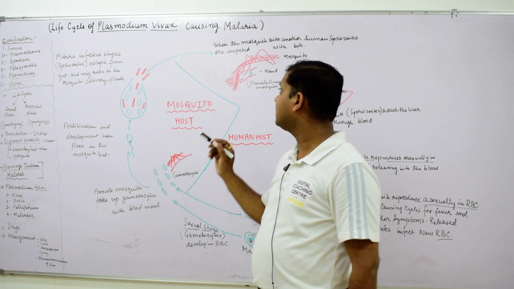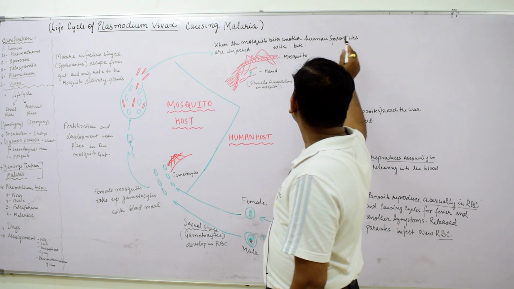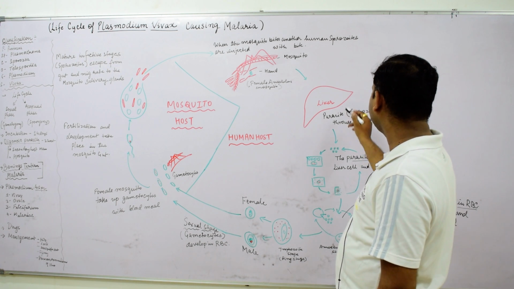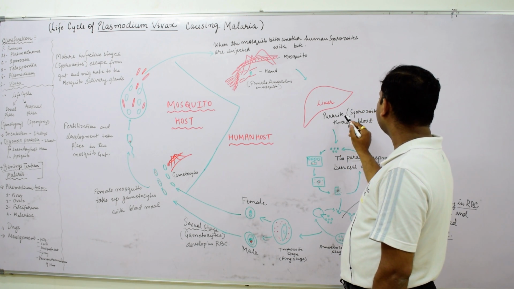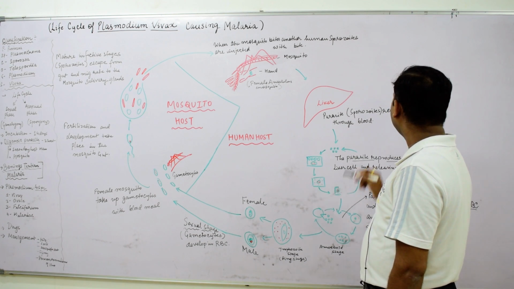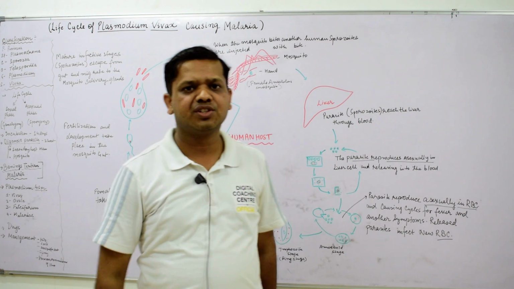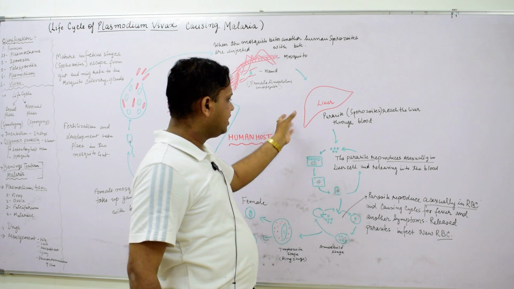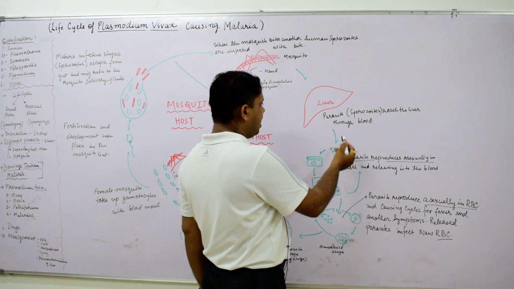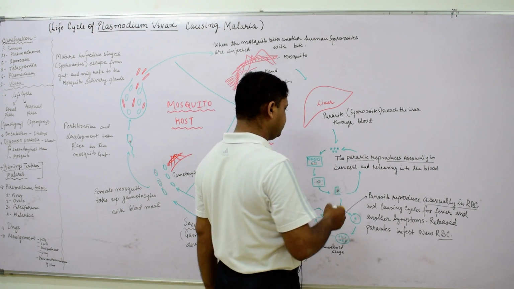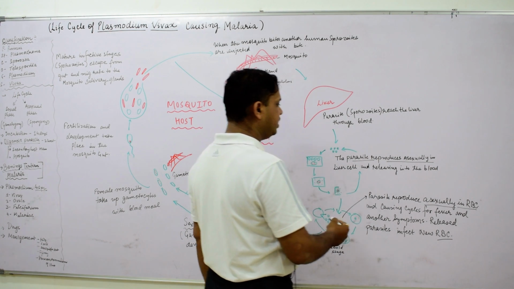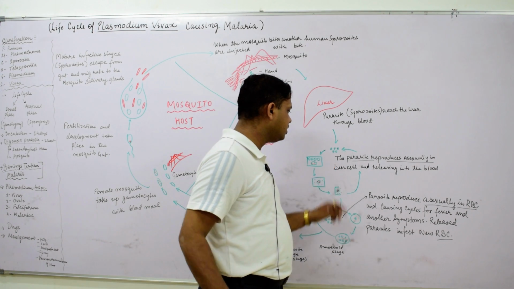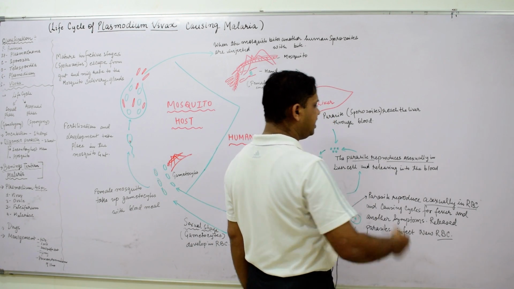The sporozoites enter the liver of human beings. The parasite sporozoites reach the liver through blood circulation. The liver is also called the hepatic organ; hepatic means liver. After that, what happens inside the liver? The parasite reproduces asexually in the liver cell and is released into the blood.